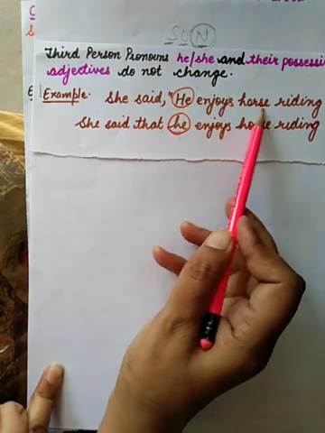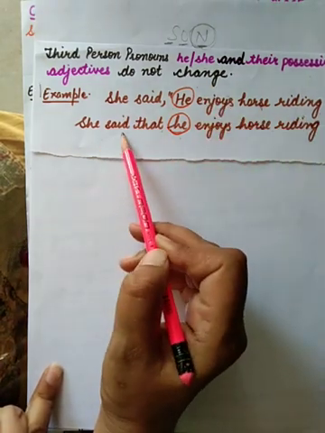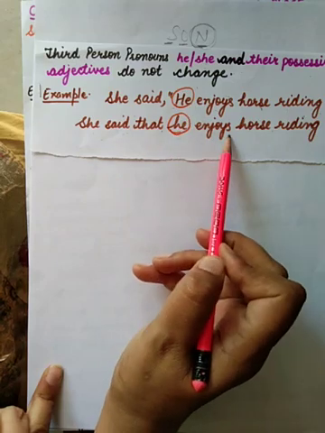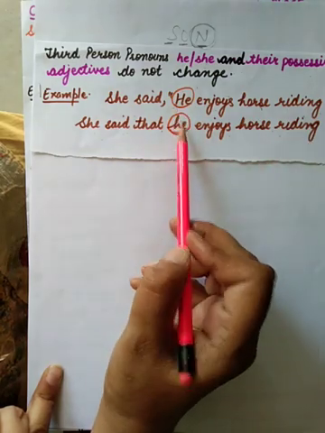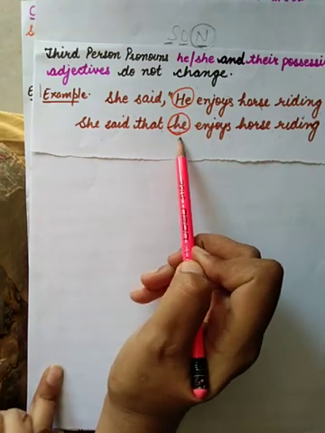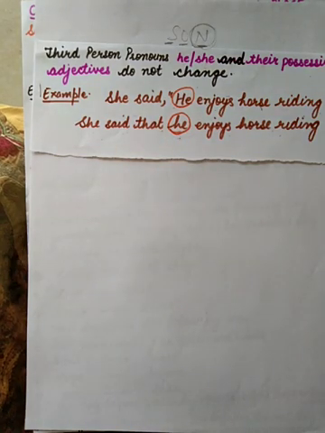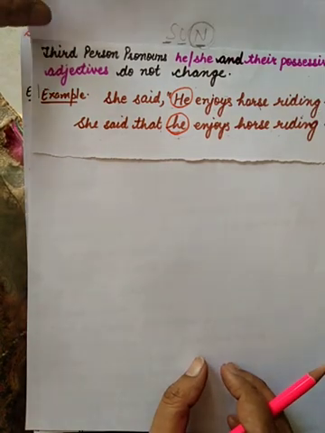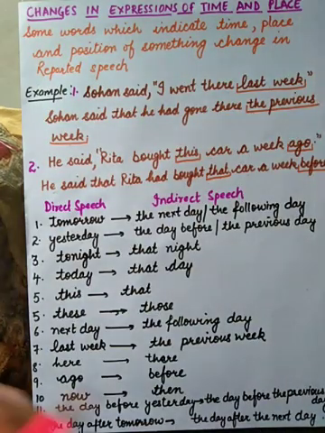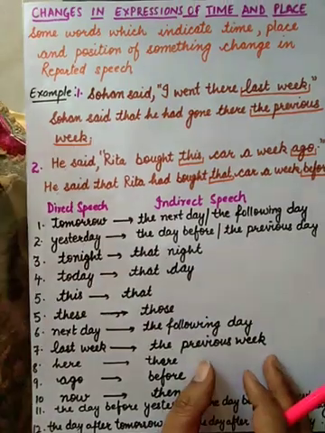He said he enjoys horse riding. He said that he enjoys horse riding. He will not change. This is a third person pronoun. So you have to be careful about first person, second person and third person pronouns and the changes to be made in them.